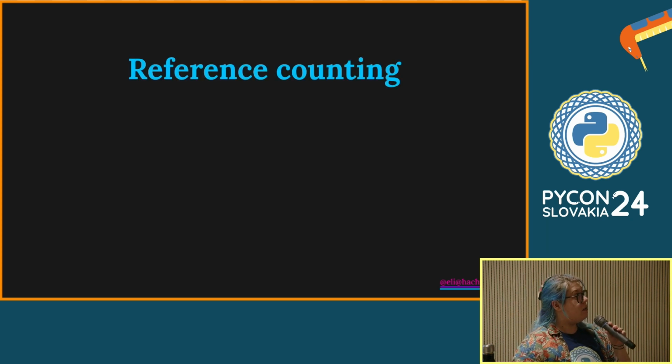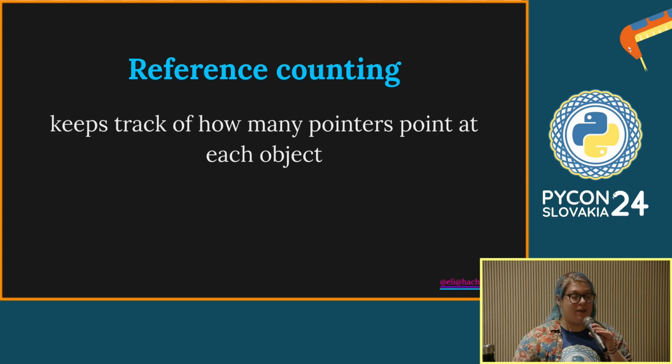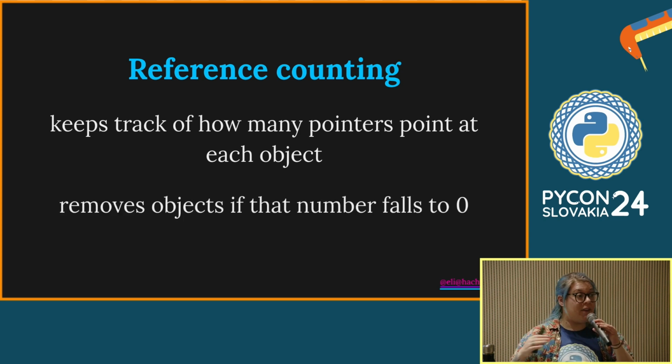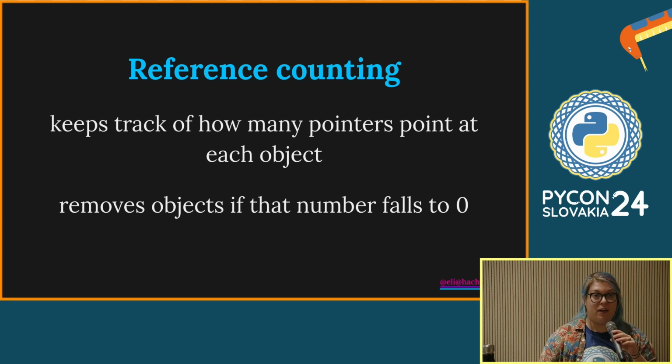Reference counting is the first, easier to understand method of knowing when Python is able to say, we don't need that object anymore, we can get rid of it, we can write over it. For each object, Python will keep track of how many pointers point at that object, how many of those little arrows lead to that object. If there are no arrows pointing to that object, then there's no way to access it, no way to manipulate that memory, no way to use that object. It's useless, so Python can get rid of it. Its reference count falls to 0, and Python says, okay, we can write over that object.